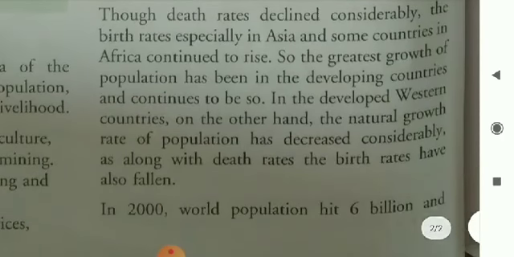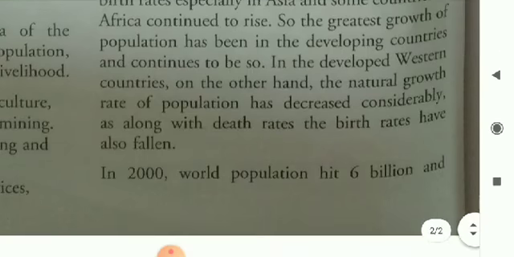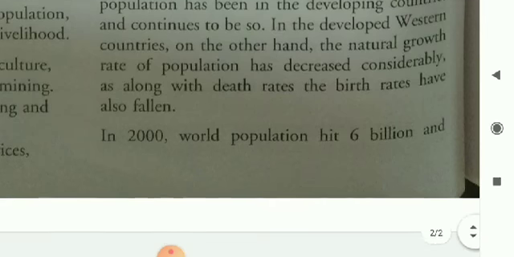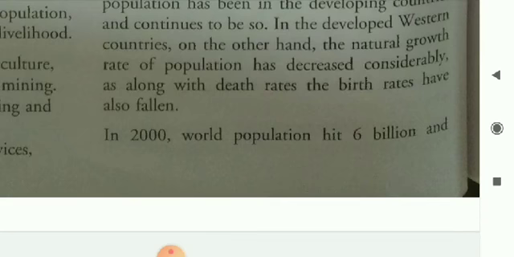Though death rates declined considerably, the birth rates, especially in Asia and some countries in Africa, continued to rise. So, the greatest growth of population has been in the developing countries and continues to be so.